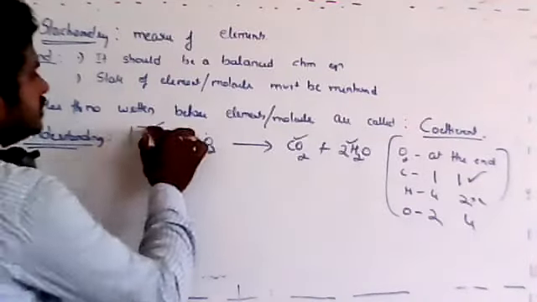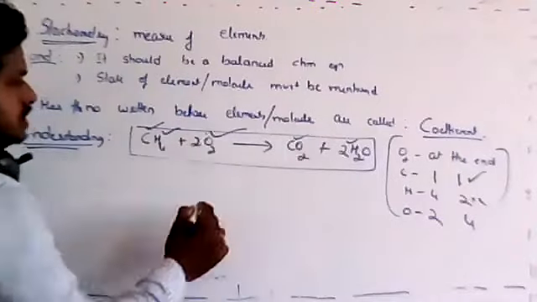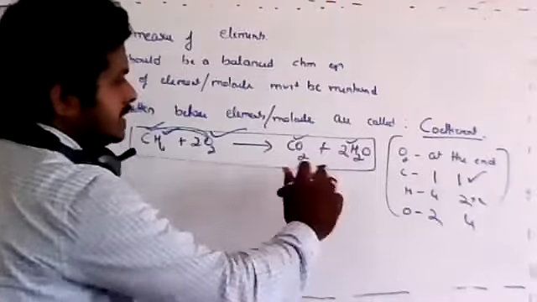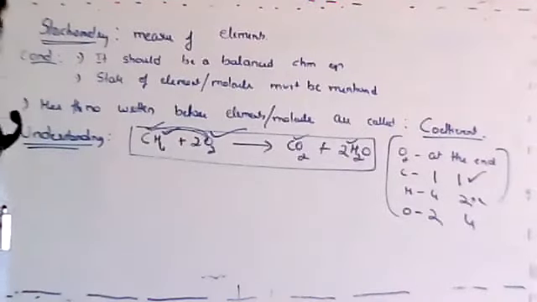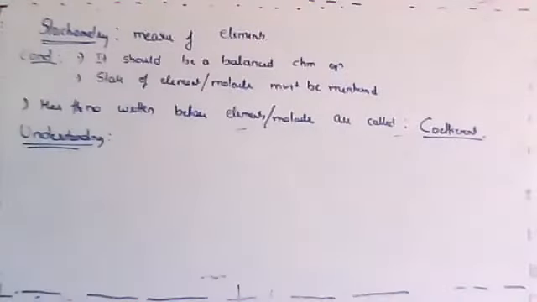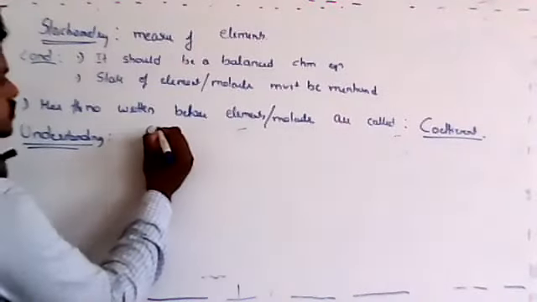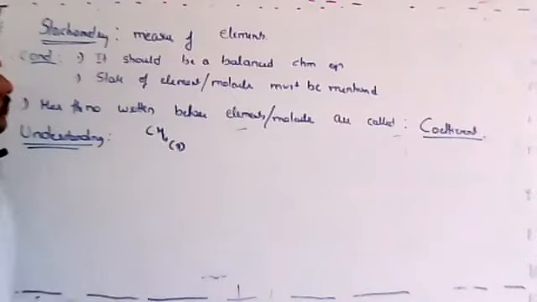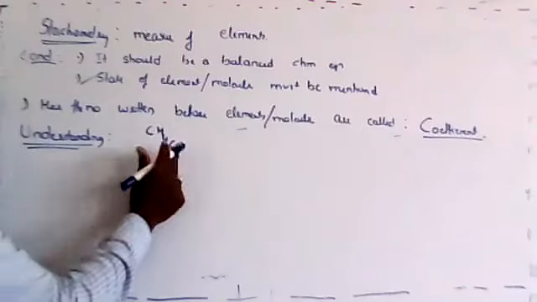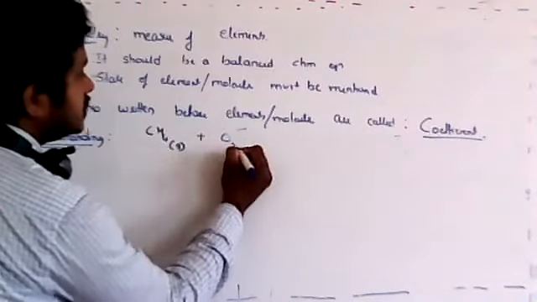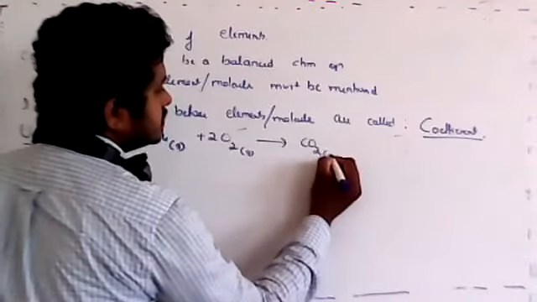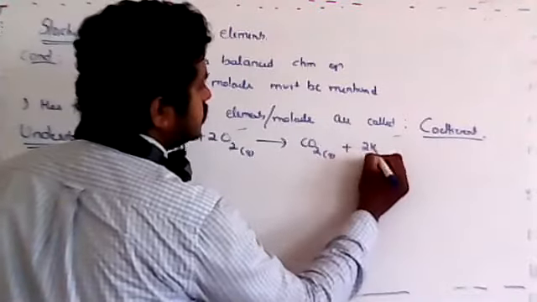This is one equation that I just guided you through: whenever oxygen is there, that is a combustion reaction. Try to give the coefficient to both, then go for balancing the other elements, and balance the oxygen at the end. Let me write this once again and understand it, because what we are doing here is understanding the equation. So CH4, and I forgot to mention one more thing: the state of the element should be mentioned. So CH4 gas reacts with oxygen gas to produce carbon dioxide gas plus 2H2O gas.